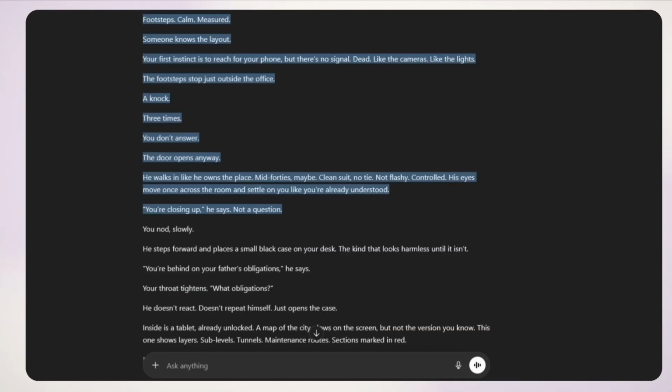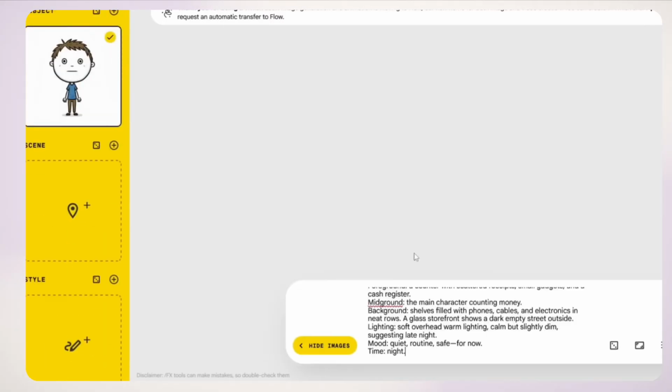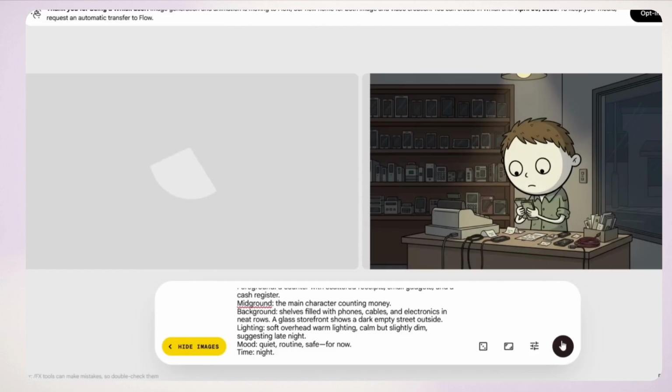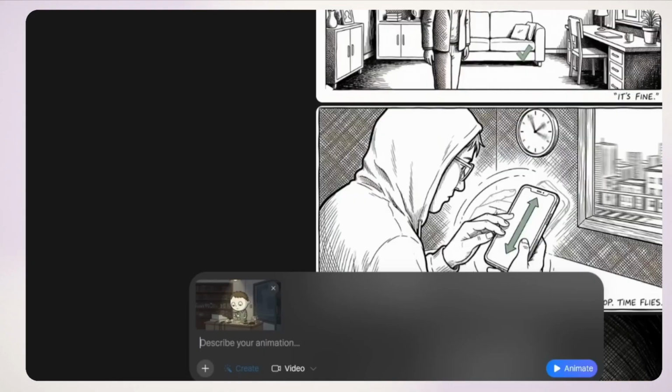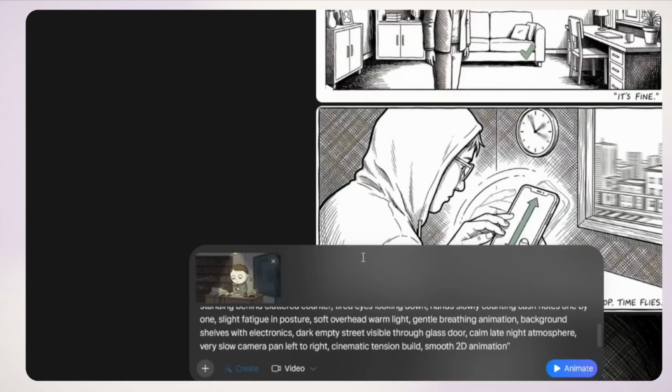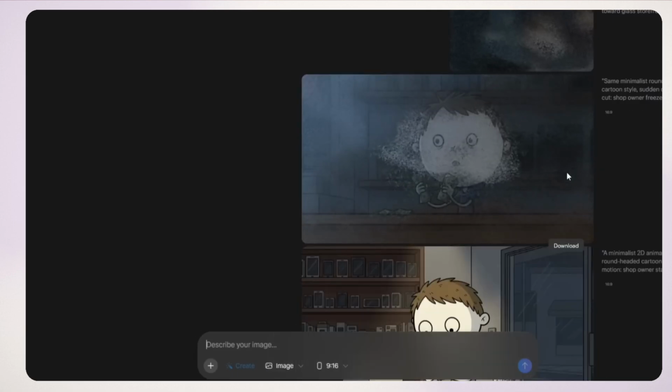Take them into Whisk, switch to image mode, upload your character as the reference, paste the prompt, generate. The difference is immediate, consistent, and cinematic, and completely unique to your channel. Step 4, animation, Meta AI. Upload your image, ask ChatGPT to write a motion prompt based on that specific image, hit generate, your image is